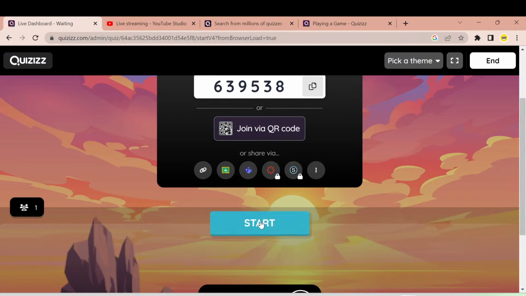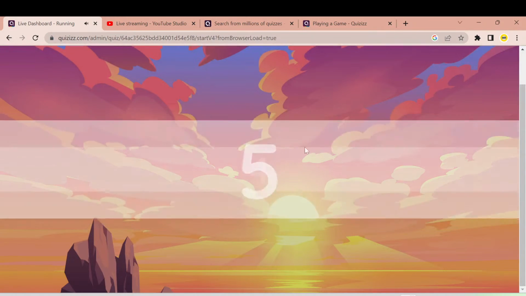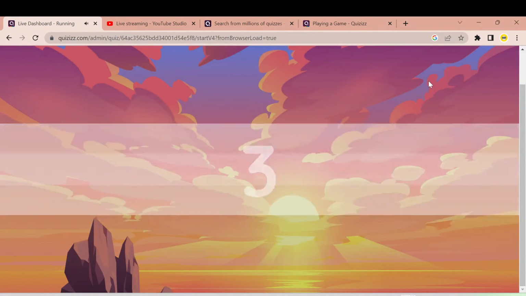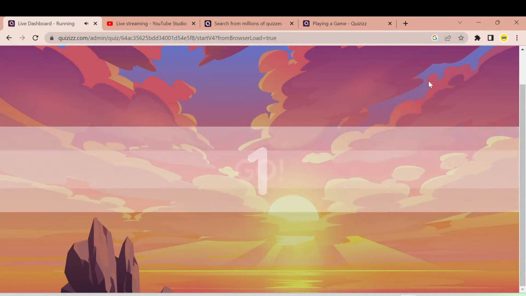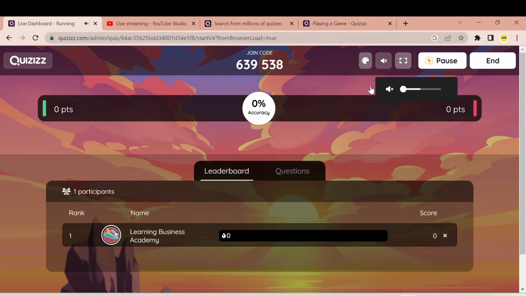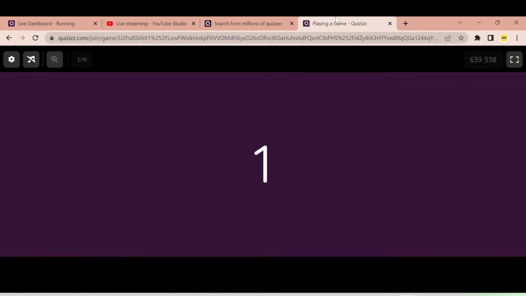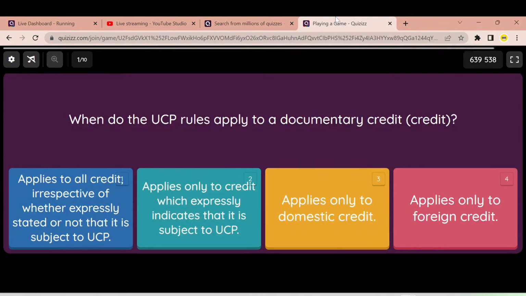So let's start the quiz right away. Here you can see the pin on the right corner. You can always type that and join the quiz midway.